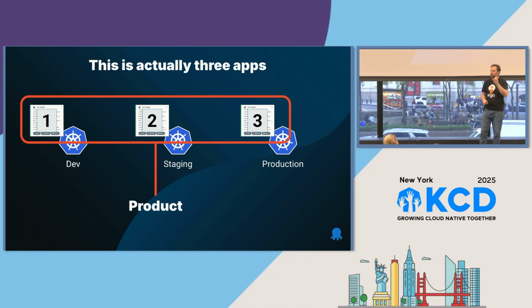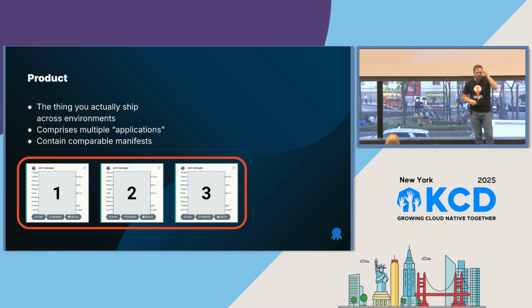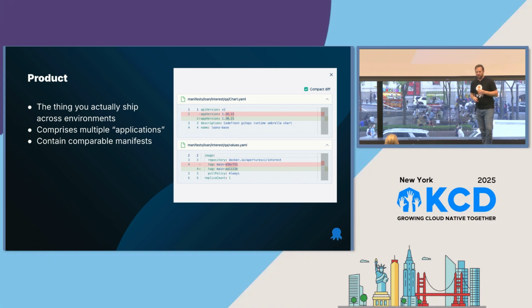Point number one is a product. A product is the linkage between multiple applications that exist across the life cycle. Okay. This is really great because this is actually the thing that you ship. It comprises multiple Argo CD applications, and it contains comparable manifests. And this is going to be key later because that's going to be what allows us to check what's different between dev and staging. We'll talk about that in a second. And here you can see, for example, when I'm promoting a change, I might be promoting an image tag or an app version. I might be promoting different things. So this is going to give us our diffing capability because we link these applications together with a product.